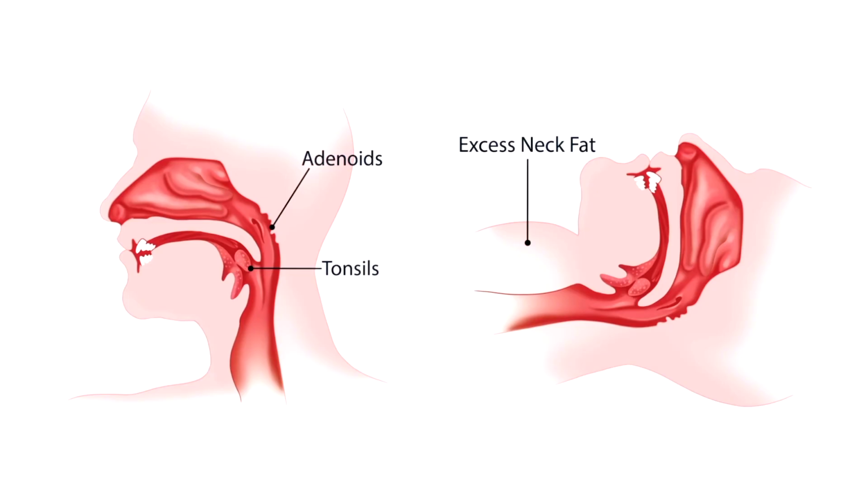This diagram can help you visualize the oropharynx and see how those risk factors we just discussed can block the airway. When you breathe in, air enters the nasal cavity, goes down your nasopharynx to your oropharynx, and then goes past your larynx to enter your trachea. In the image on the left, the adenoids and tonsils are highlighted so you can see how, if they were to grow bigger, that could block the airway. In the picture on the right, you can see how in an obese patient with excess neck fat, when they lay down, the extra weight from the fat collapses the airway.